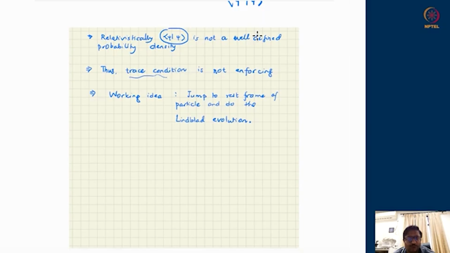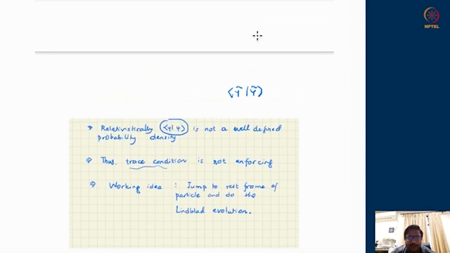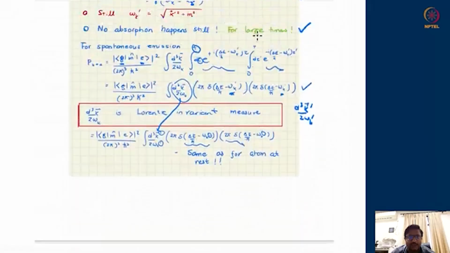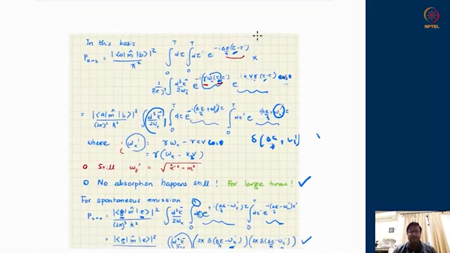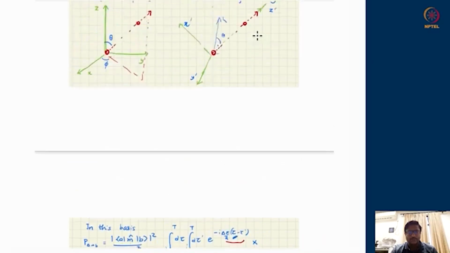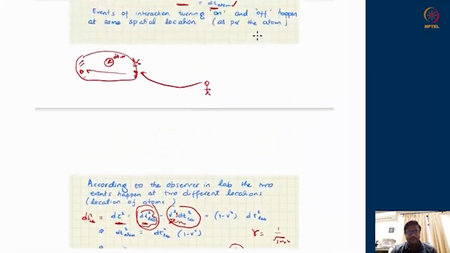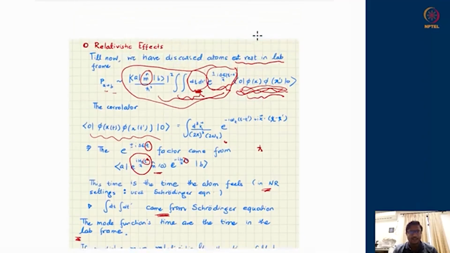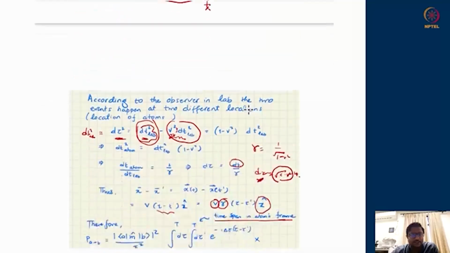The only thing we have to be careful about when we go to the rest frame of the atom is that in the expressions of transitions, the monopole operator's temporal evolution, the exponential with delta E upon h bar, is written in terms of the atom's clock, while the mode function of the two-point function is written in terms of the lab clock. So we have to properly transform these two things and write down the correct version of the physics which we want. Okay, so we stop over here for this class.